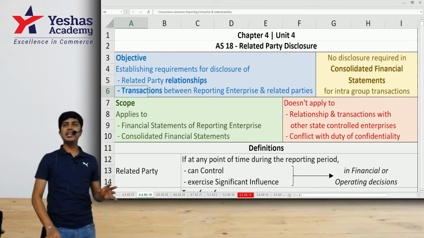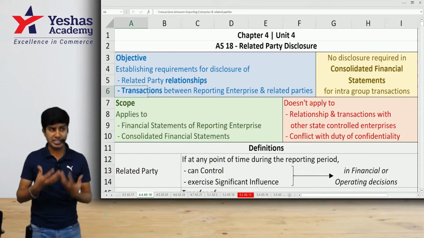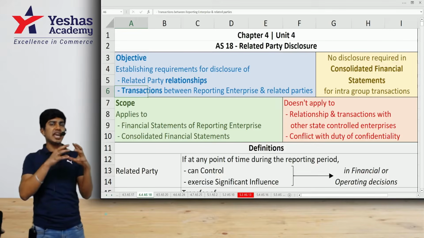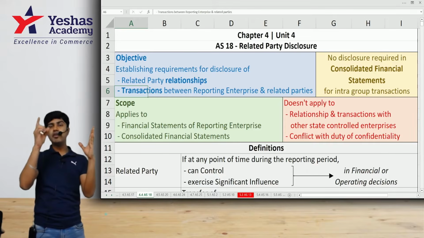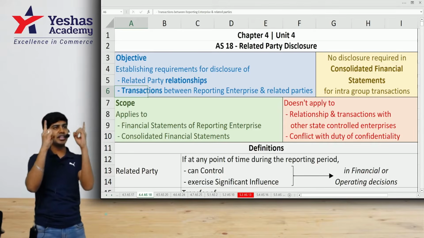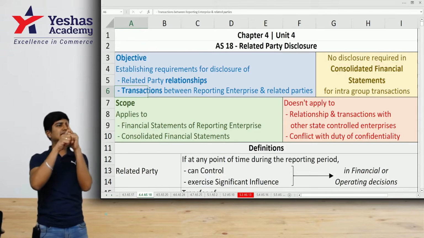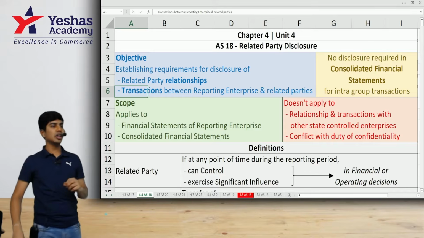This standard 18 does not apply to preparation of consolidated financial statements or transactions between holding and subsidiary. Is AS 18 applicable to consolidated financial statements? Yes. But in consolidated financial statements, where you prepare holding and subsidiaries' financial statements together as if they are one single entity, between holding and subsidiary you don't tell they are related parties. They are one party now, or CFS. So there AS 18 is not applicable.